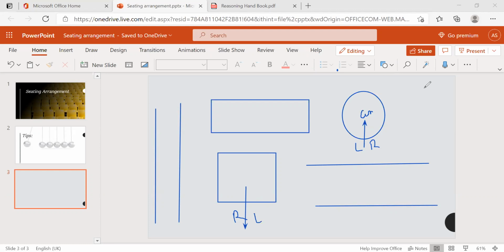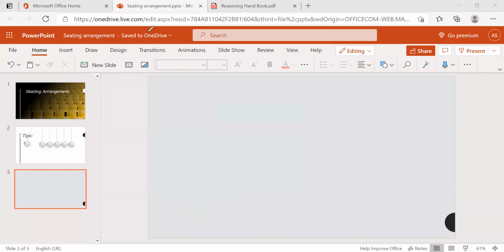Simply, inside means facing north, and outside means facing south. These two things you need to remember. That may be asked in circular, rectangular, square, and two parallel horizontal lines, whatever they give, we are going to solve these problems. Okay, and I'm going to clear this now.